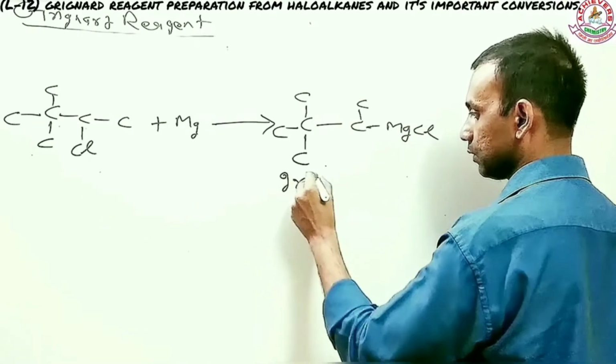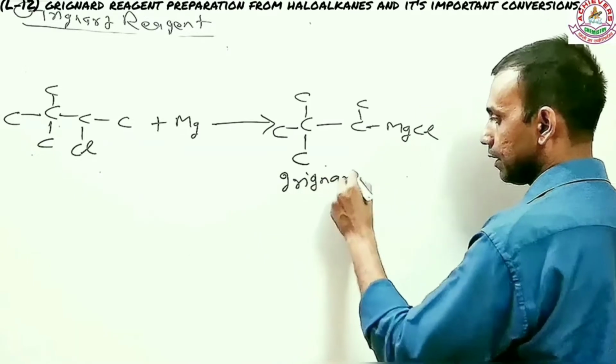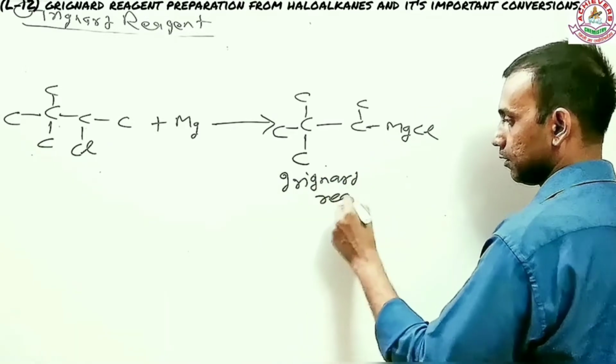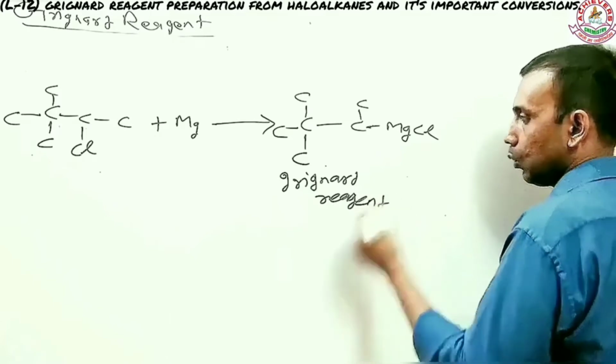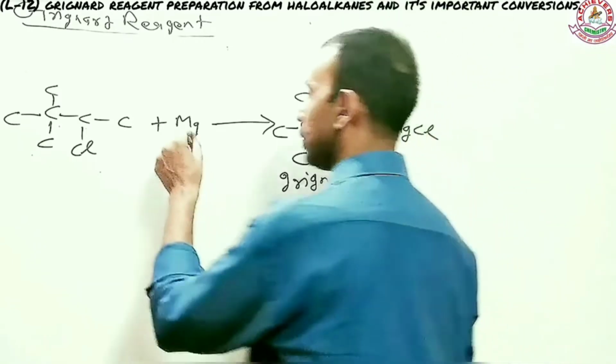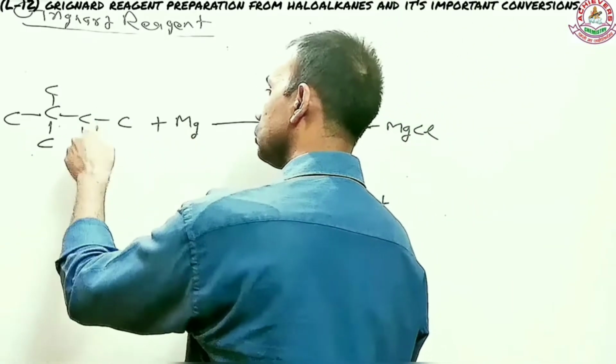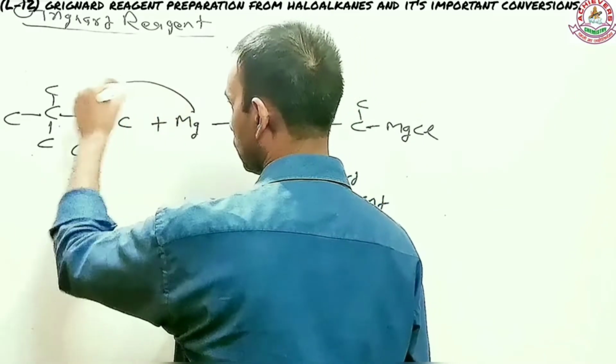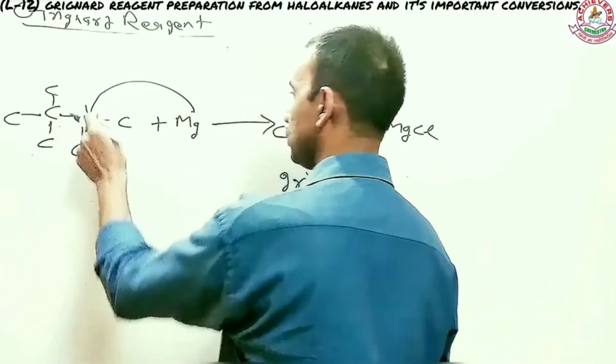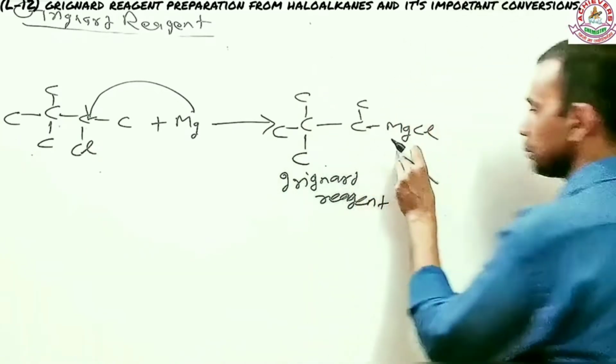So this is a Grignard reagent. Let me just write the name: Grignard reagent. What did I just do? I just reacted the magnesium with the carbon to which the halogen is bonded. This magnesium goes with the carbon to which the halogen is bonded, right? So that's why this product has converted.